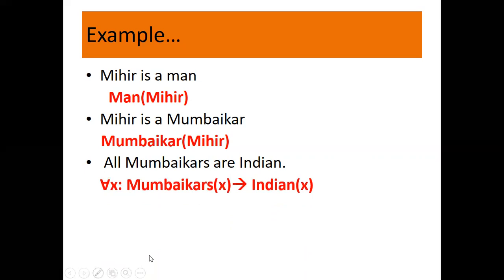So all x, where x is a Mumbaikar, then x is Indian. This is implies. If you recollect from the previous session, we said that universal quantifiers will always use implies.